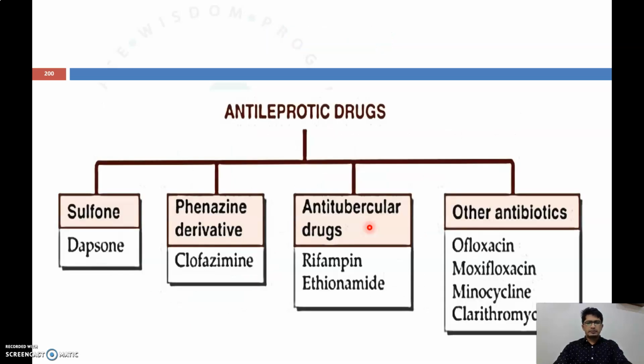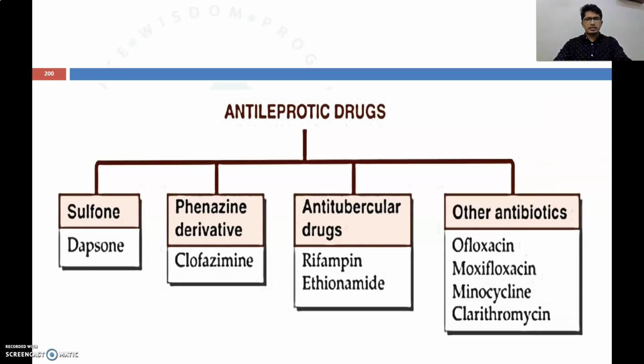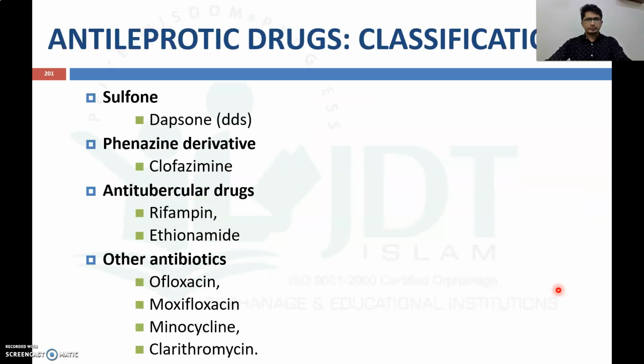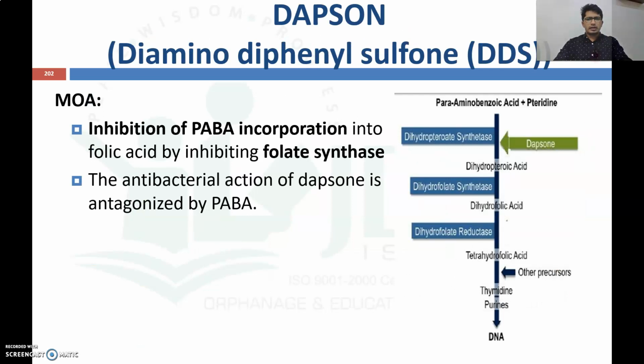These are the different classifications of anti-leprotic drugs: sulfone like dapsone, phenazine derivative like clofazimine, anti-tubercular drugs like rifampicin and ethionamide, and other antibiotics like ofloxacin, moxifloxacin, minocycline and clarithromycin. Now coming to the first drug, that is dapsone. It is also known as diamino diphenyl sulfone or DDS.